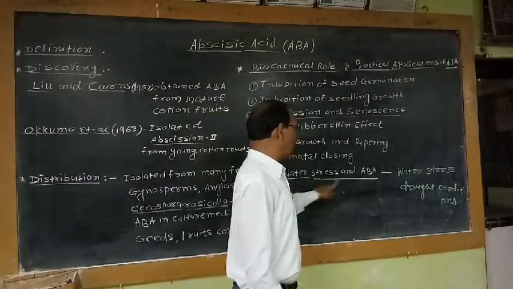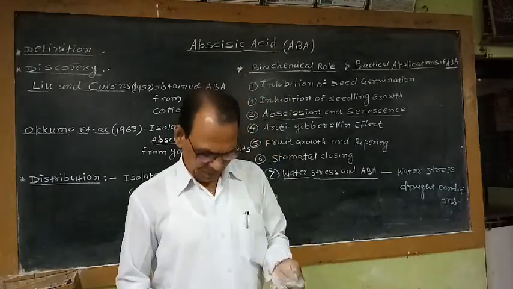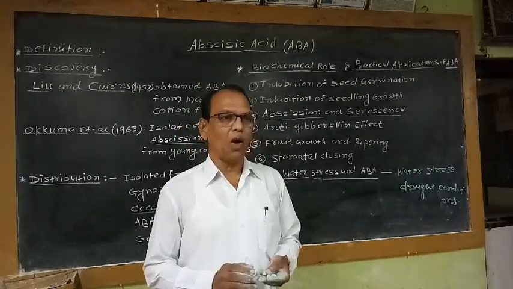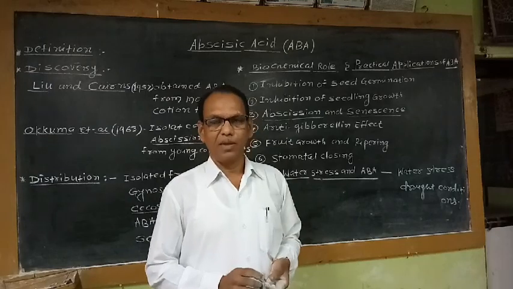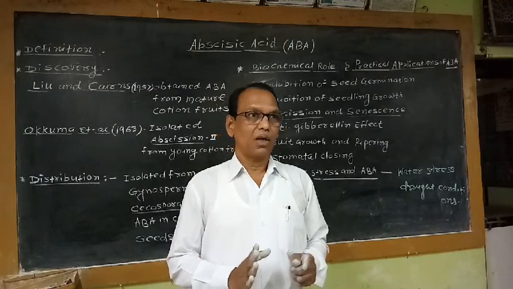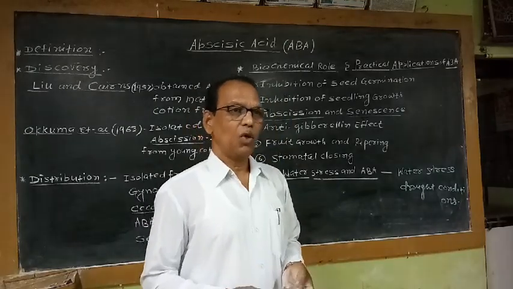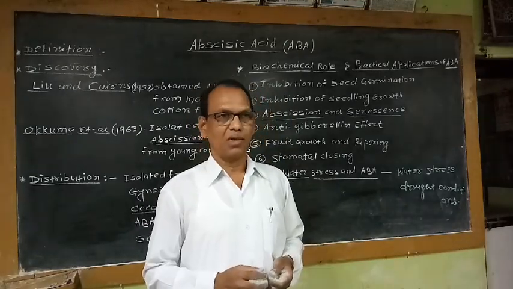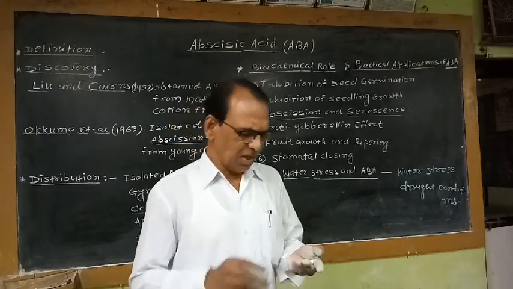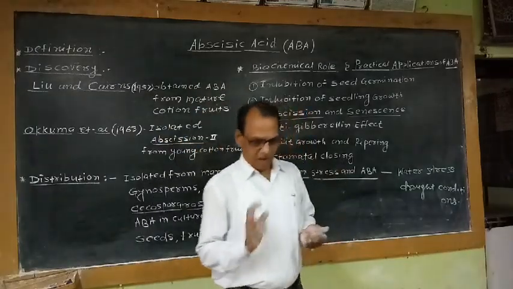So this last biochemical role has practical application. That means in agriculture, ABA application is helpful for drought resistant development. The plants which are generally growing in arid zones, if we apply external ABA to the plants which are naturally growing in drought conditions or dry regions, it is beneficial for drought resistance development.